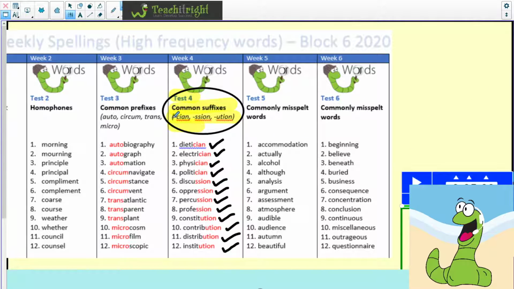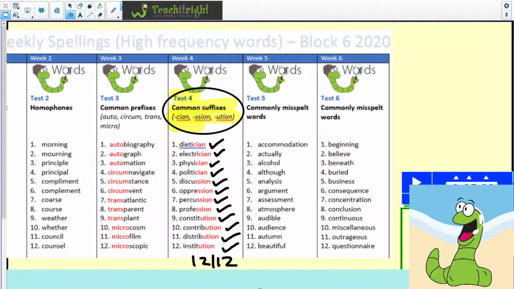So really important that you do learn common suffixes. Last week, of course, we were looking at prefixes, but common suffixes are also something that are worth learning. Well done if you got a lot of those right. And you can put your mark out of 12 underneath. Any words you didn't know, do put them in your word and meaning book as well.